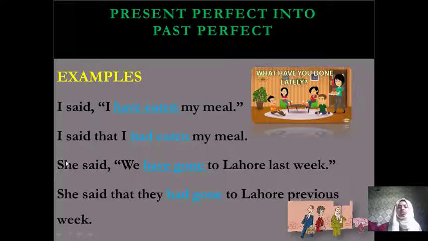So here the subject is she, and she belongs to a number of people, so that's why we write here they had, and present perfect changes into past perfect. So they had gone to Lahore last week changes into previous week. Same as it is. Please watch my previous lesson, then you can easily understand how we change last week into previous week.